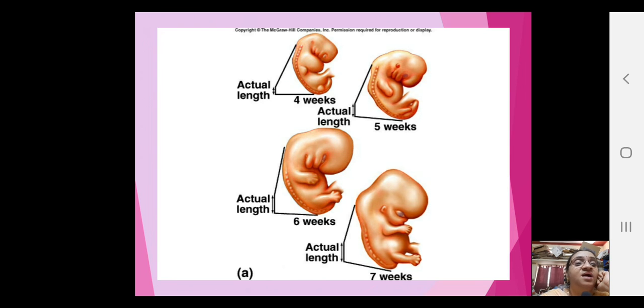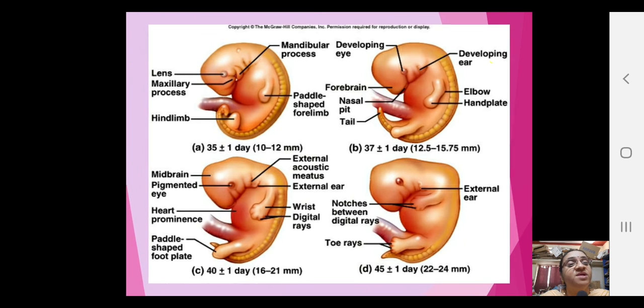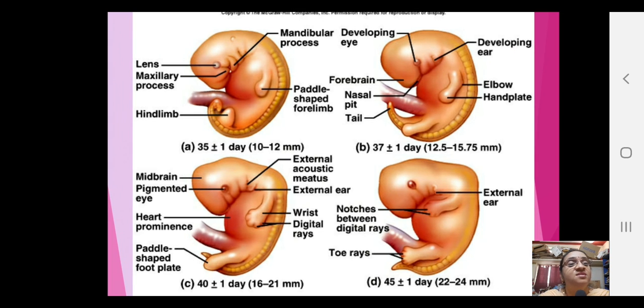increasing. You see the forelimbs and hind limbs are being formed here, and the head region is expanding. You can see all these, isn't it? Now you see at the end of 35 days or so, lens and eyes are being formed. You are able to see the development, how it is taking place. Have a closer look, I'm just zooming it. 37 days how it is, 40 days, 45 days how it is, isn't it?